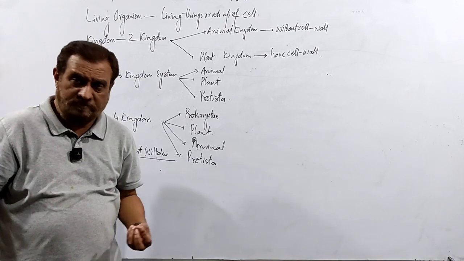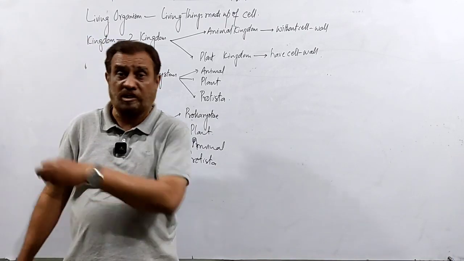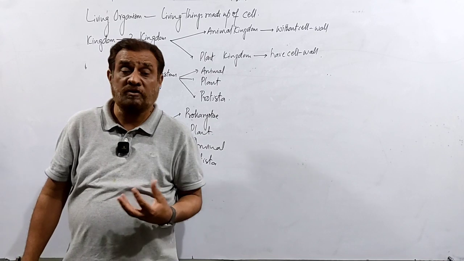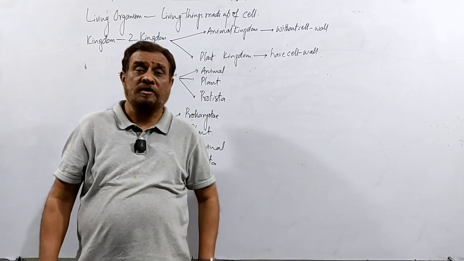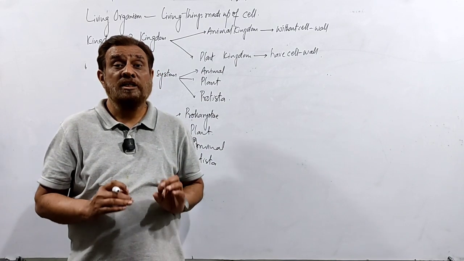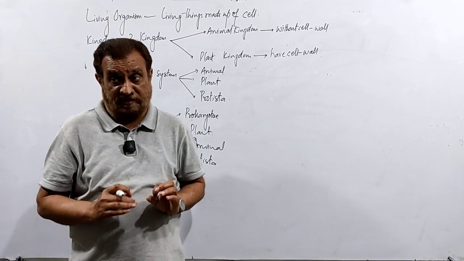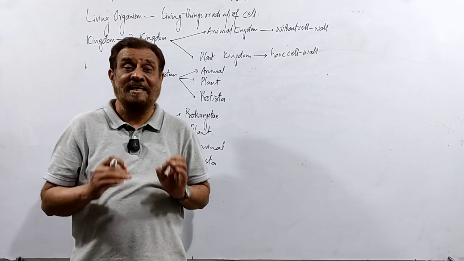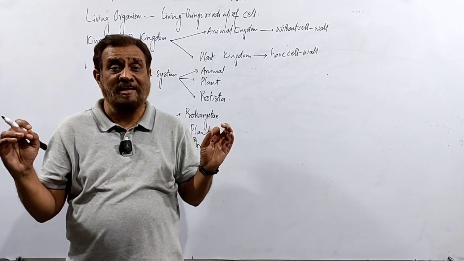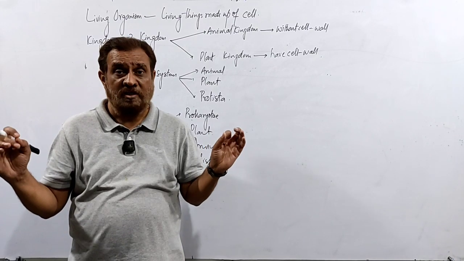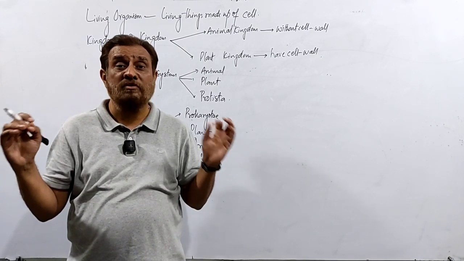So how can we classify these living organisms into that one? Then he concluded on the basis of the nutrition and the nature of the cell, and he classified the living organisms into five kingdoms, and it was called the five kingdom system.